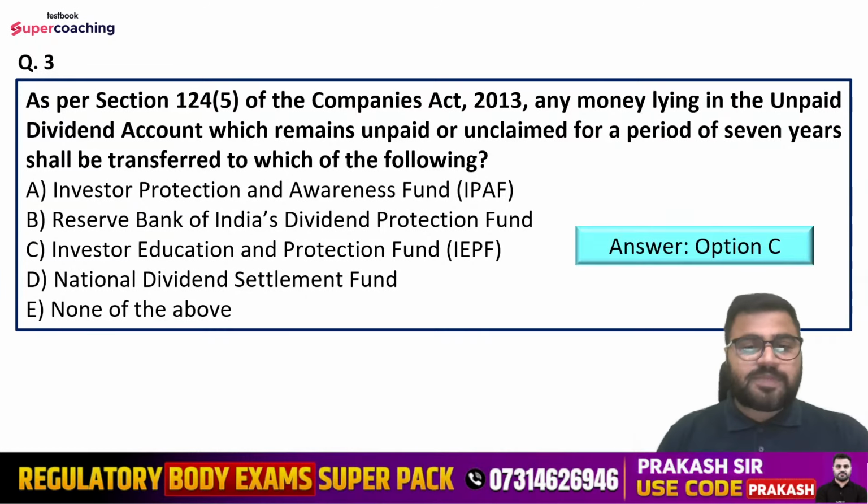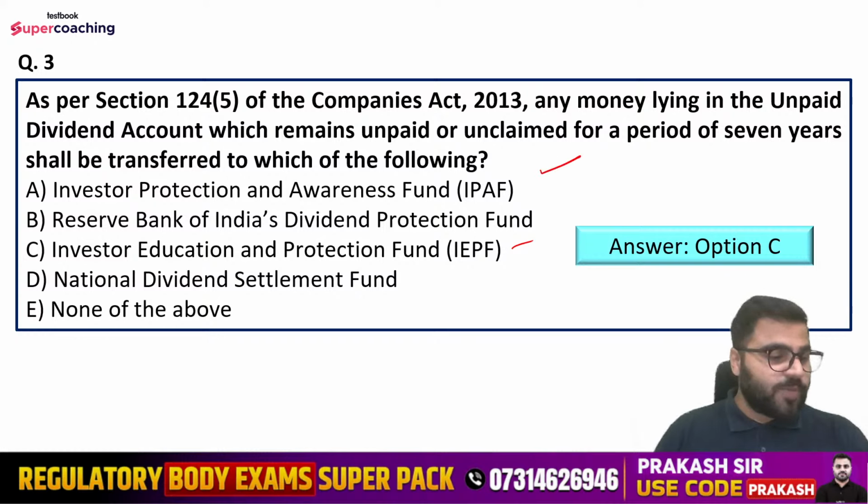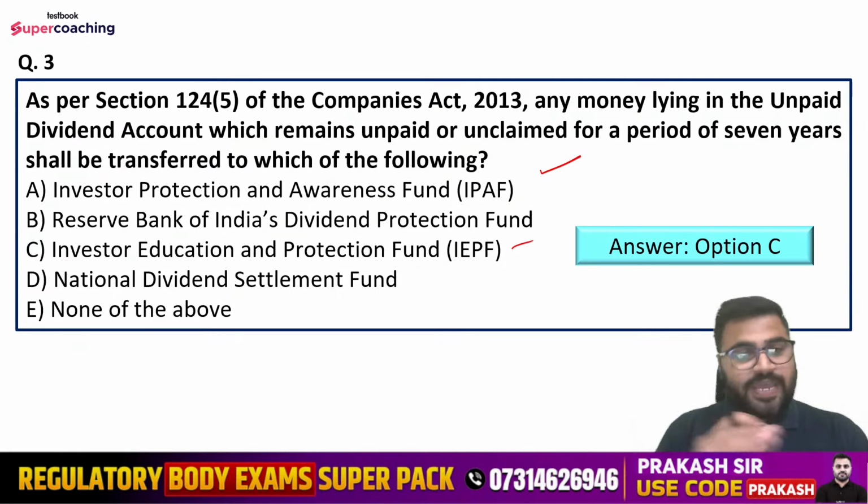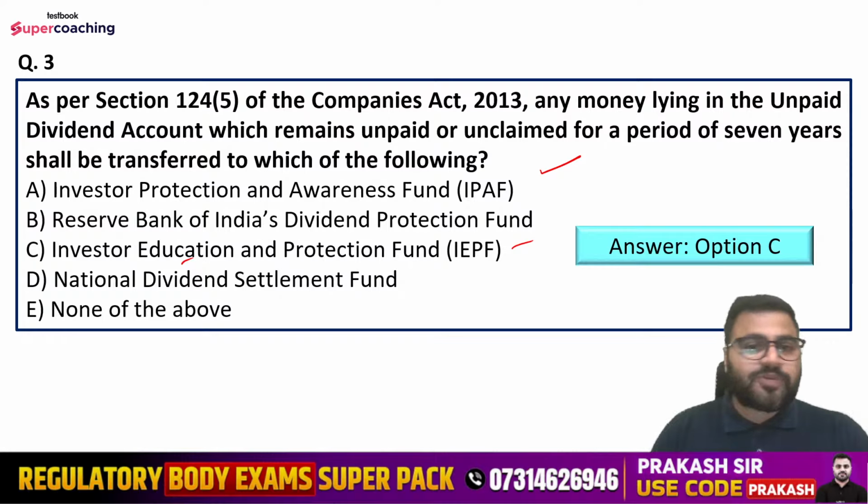Right answer is option number C, not A. This is IEPF, not the IPAF, right? So I hope definitely confusion ho gaya hai. And these kind of questions are asked, guys. Aise hi aapko confusing options diye jaate hain. So the full form is Investor Education and Protection Fund, not Investor Protection and Awareness Fund, right? So C is the right answer here.